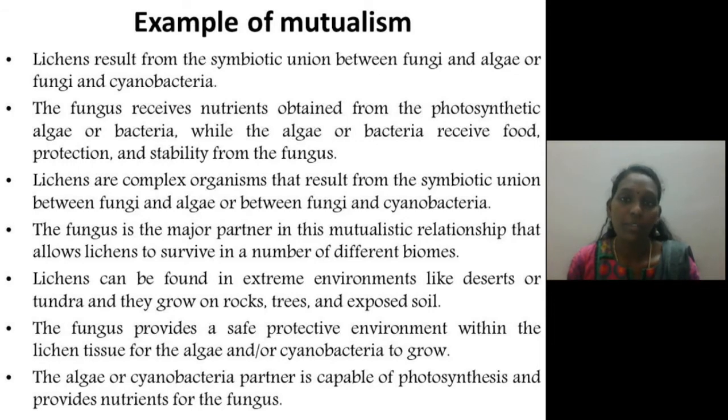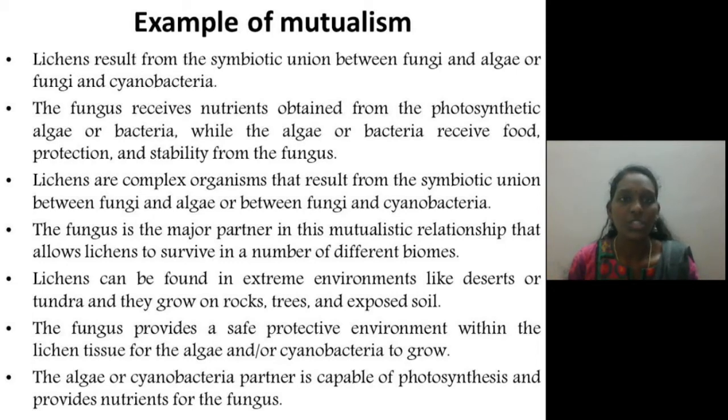The perfect example for mutualism is lichens. Lichens are a symbiotic union, or a symbiotic relationship, which exists between fungi and algae, or between fungi and cyanobacteria, which is again an algae.